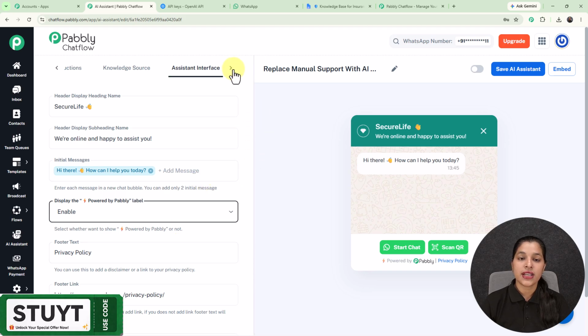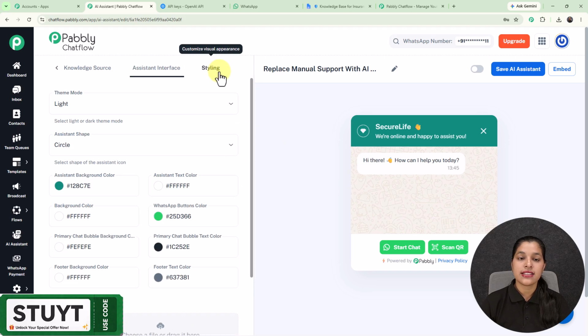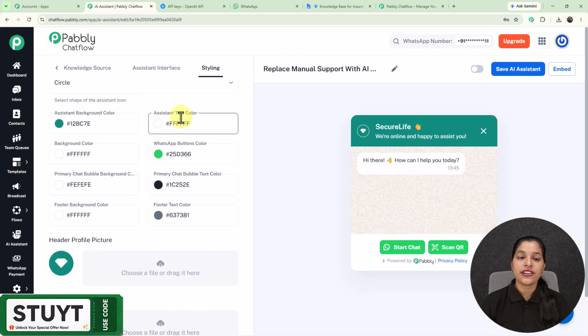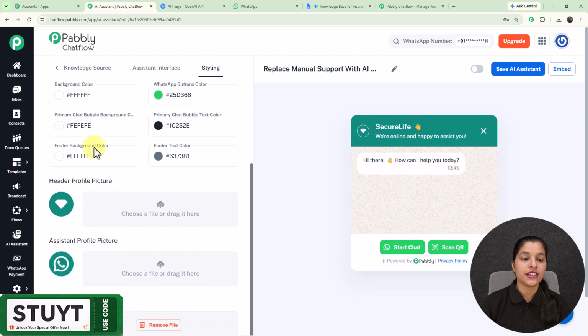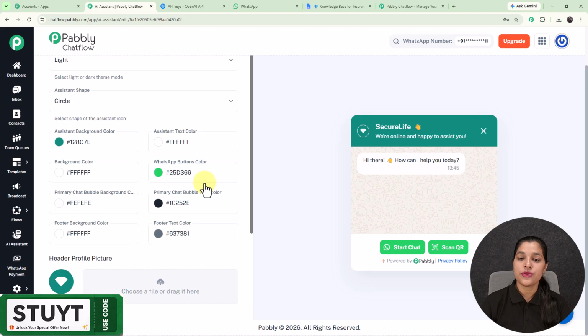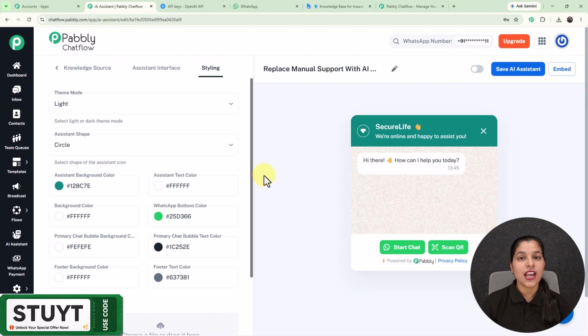Now let's customize the visual appearance of our AI assistant in the styling tab. So right here you can select your preferred theme mode, the preferred assistant shape, and you can even change the coloring of many properties of your AI assistant. And right here we are getting this option for header profile picture, assistant profile picture, and background picture too. So this was the simple process for automating the conversation by creating this AI assistant.